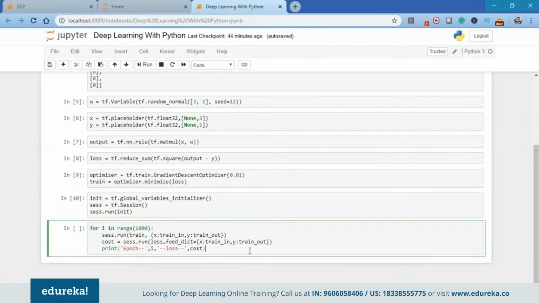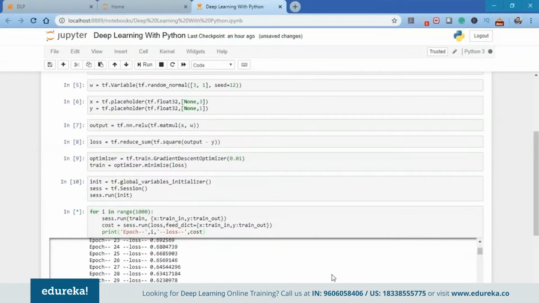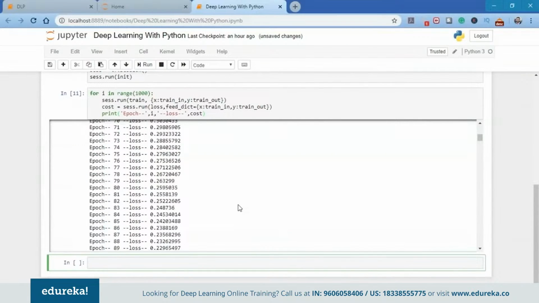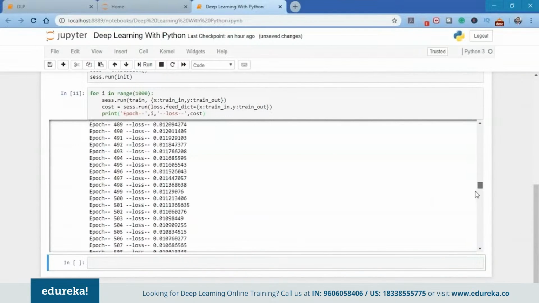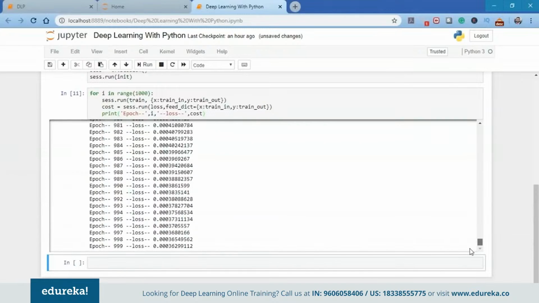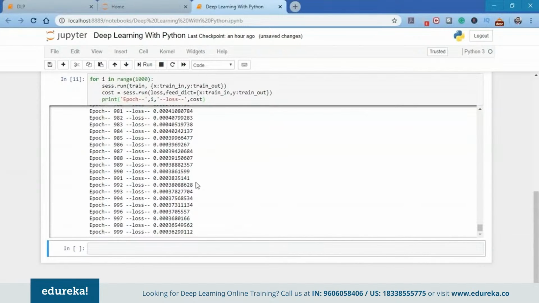So here I've just used the epoch, which is the number of iterations I'm going to do to train this particular model. For me, the epoch is 1000. So I'm going to use for i in range(1000), run this session and calculate the cost. And let's see exactly what the output of this model is. As you can see, we already have the output and it's increasing: 100, 200, 300, 400, 500, 600, 700. And finally, we have the output till 999 epochs.